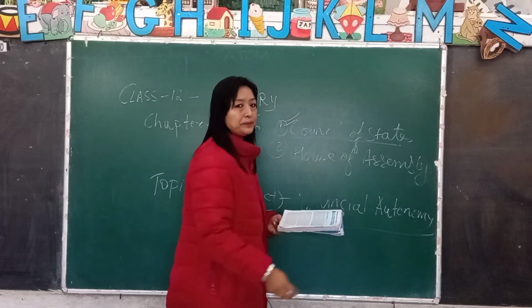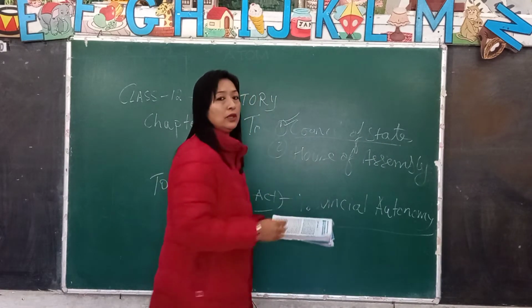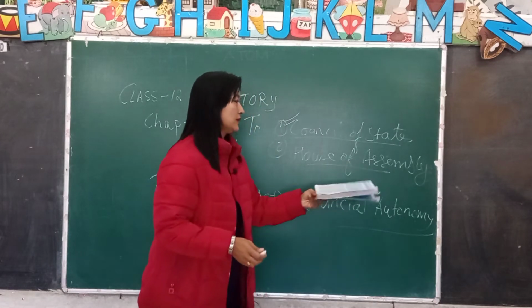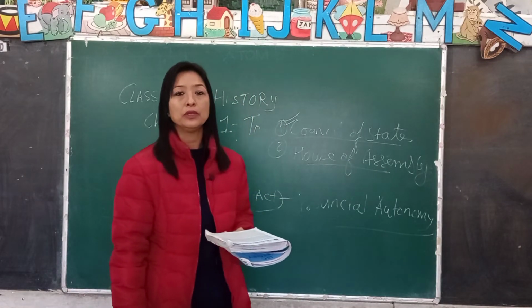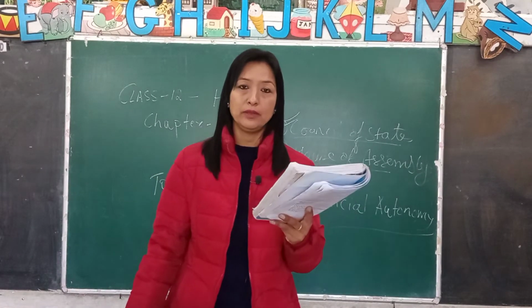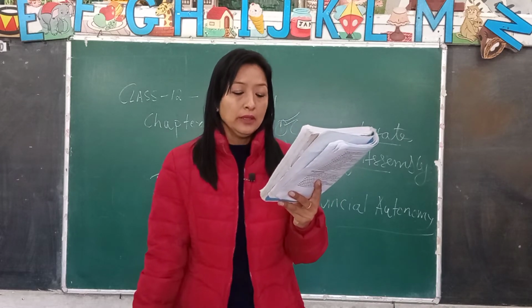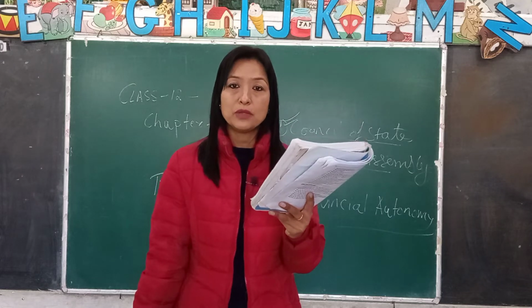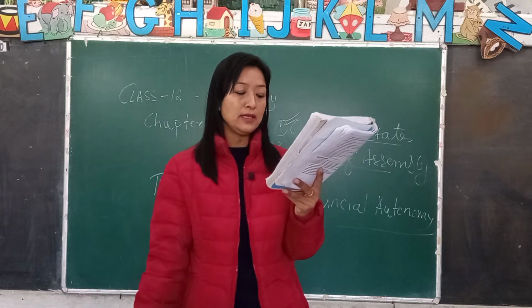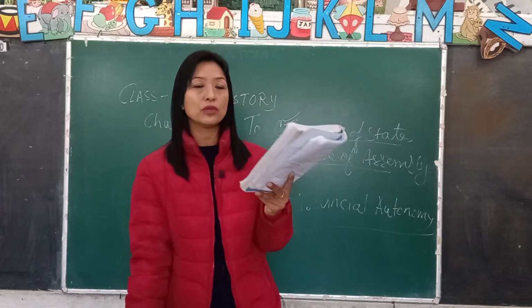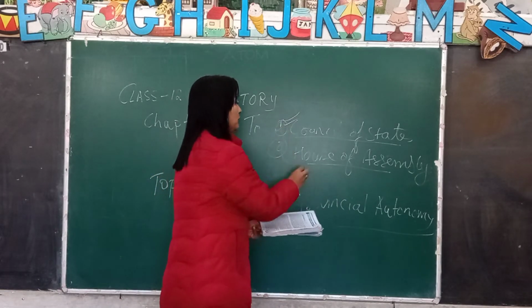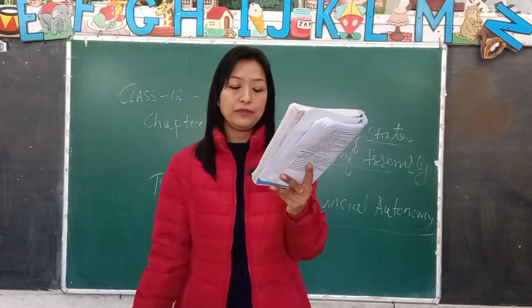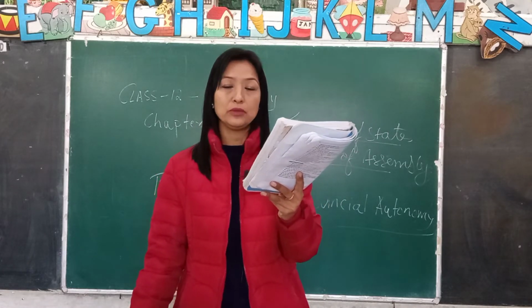The ministers were to be chosen by the Governor General, and in the Council of States, the representatives of the native states were to be appointed by the rulers. So the members of the Council of States were elected by the rulers, and the ministers of the House of Assembly were appointed by the British governor.